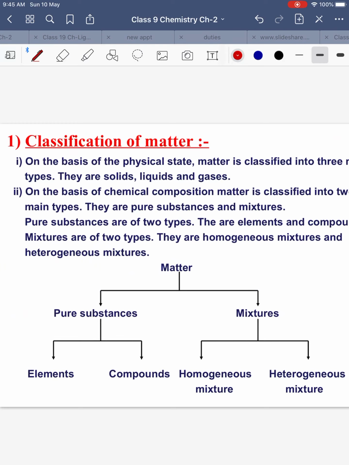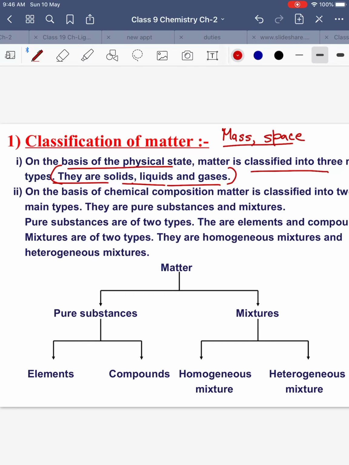To start with, matter. What do we call matter? Anything which has mass and which occupies space is called matter. So most of the things around us are matter. Matter can be classified into three types on the basis of physical state: solids, liquids, and gases. That means, if we consider only the physical state, matter can be classified into solids, liquids, and gases.